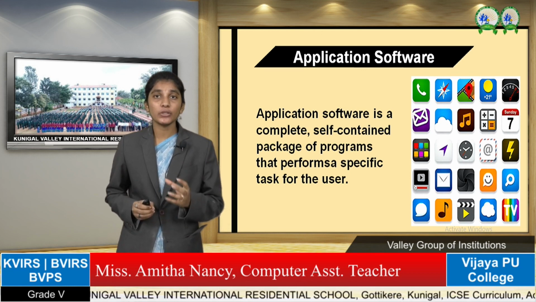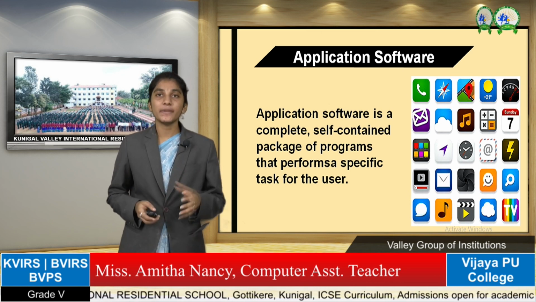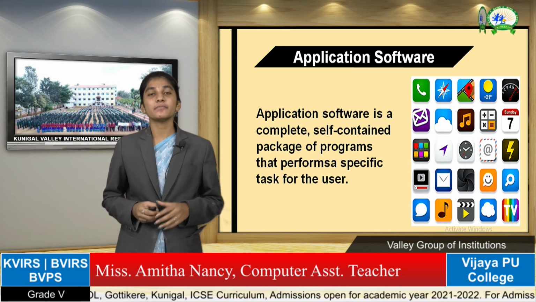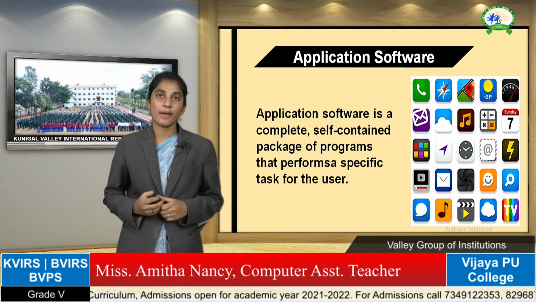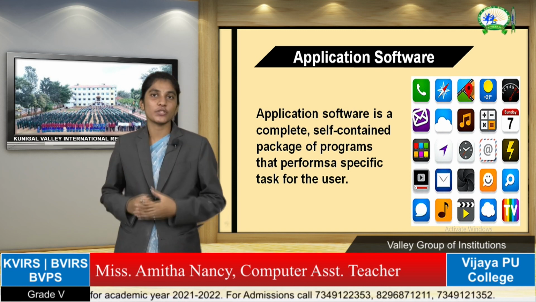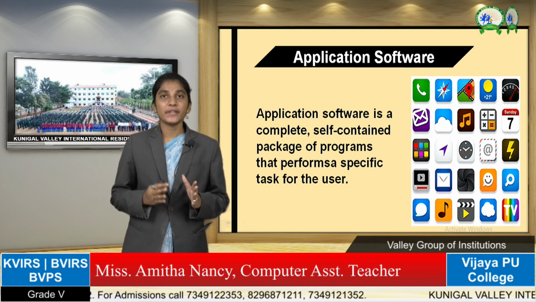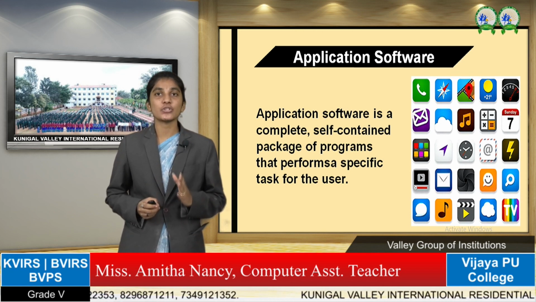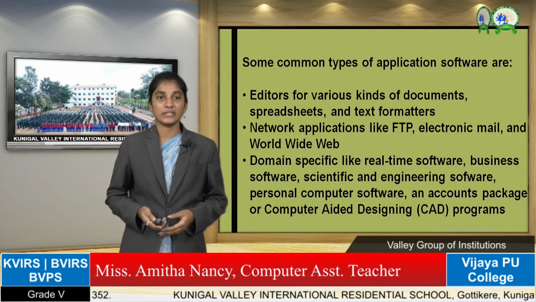To do the particular work, that is application software. Application software takes care of the specific task or work that is done by the computer system. For example, a music app is only meant for playing music. We cannot watch video in a music app, right? That is the specific task of the music app. Remember, students, application software only does the specific task according to the user's need.